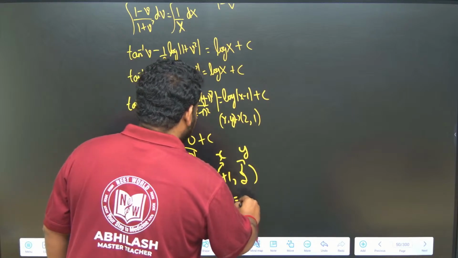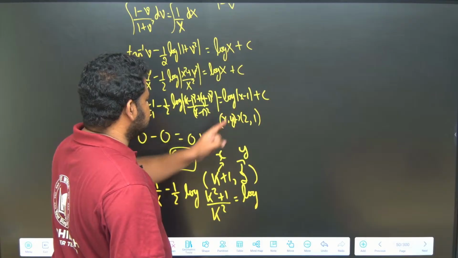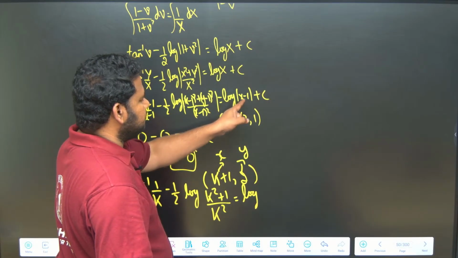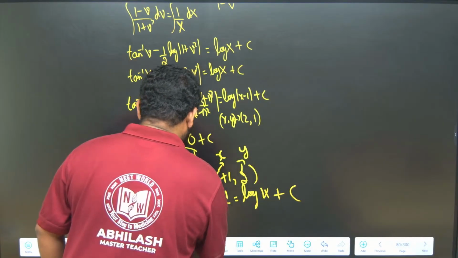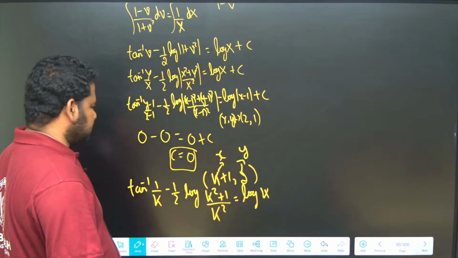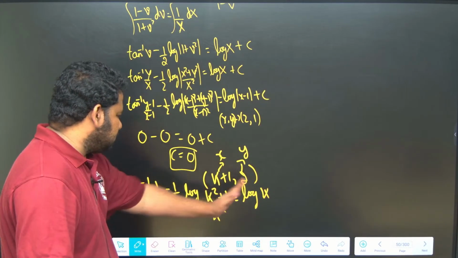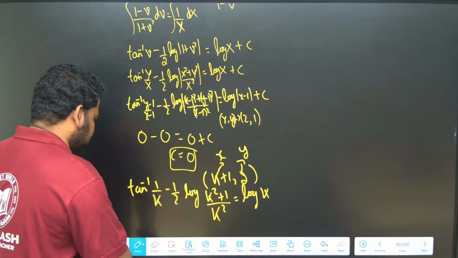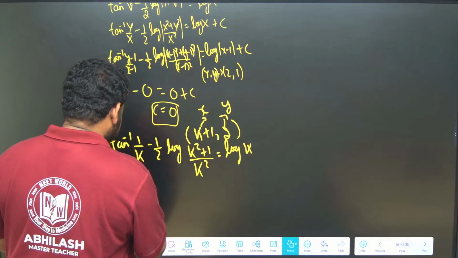This will be equal to log of x minus 1, this is k plus 1 minus 1. So k plus 1 minus 1 is log k, equal to c. C is not required because I can put it as 0, this will become 0. Now, if I bring this to LHS, what I will have?